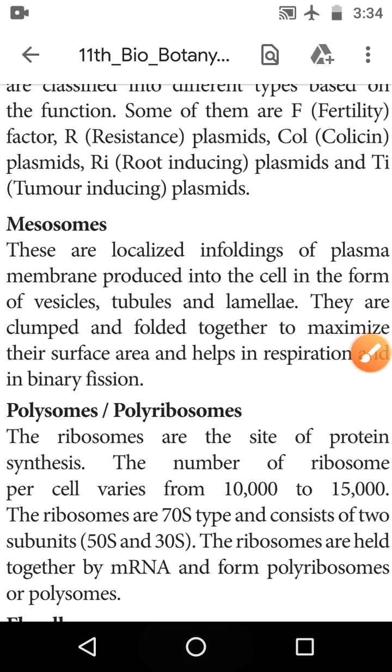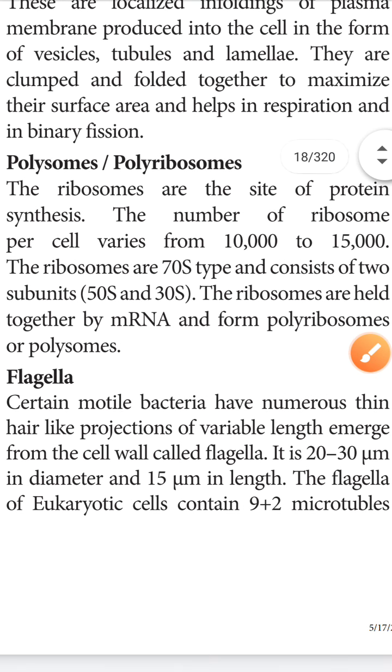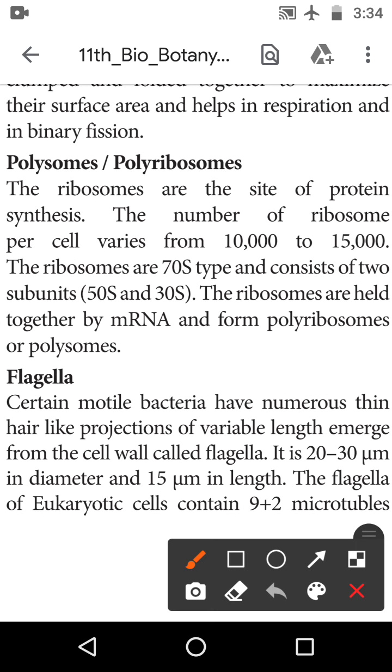Okay, we will see the next one. Polysomes or polyribosomes. Poly means many. Okay, let us look at the many ribosomes. The ribosome is the site of protein synthesis. The number of ribosomes per cell varies from 10,000 to 15,000.